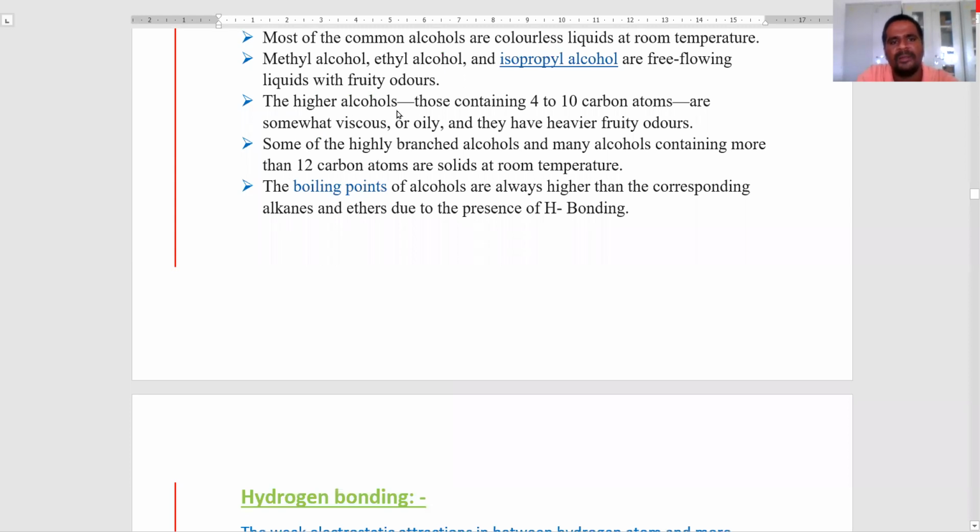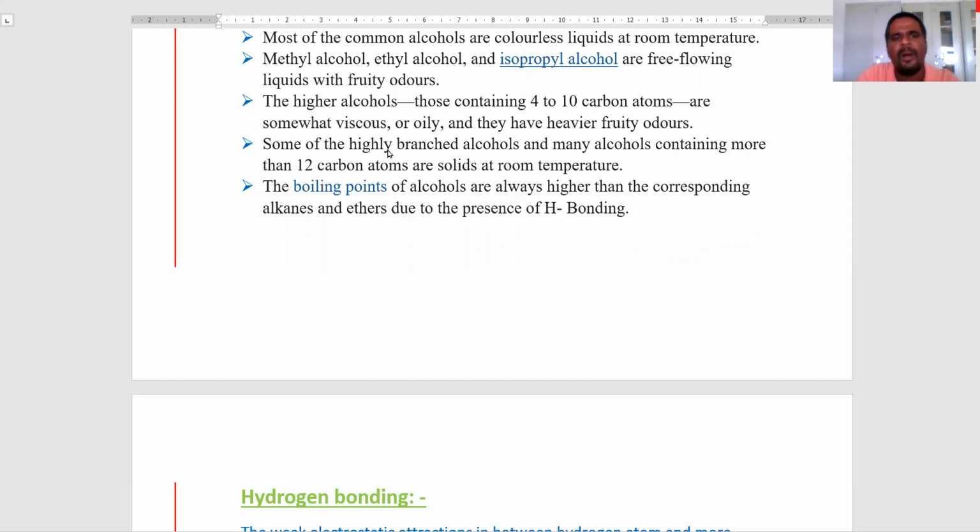The higher alcohols, containing 4 to 10 carbon atoms, are somewhat viscous or oily, and they have heavier fruity odors.